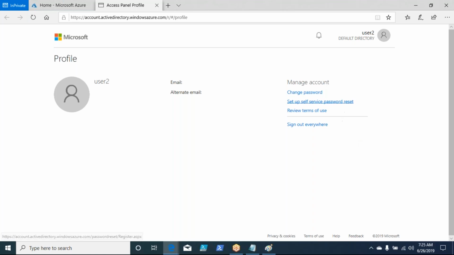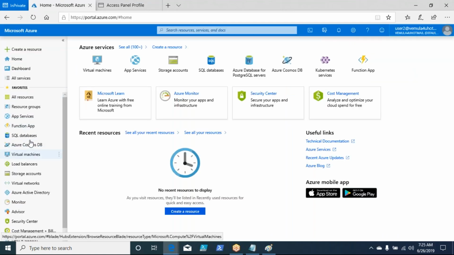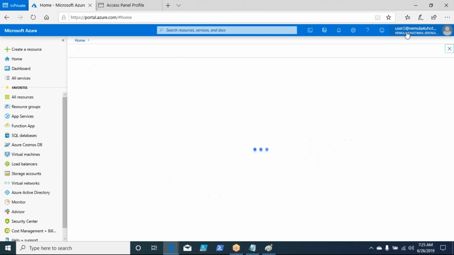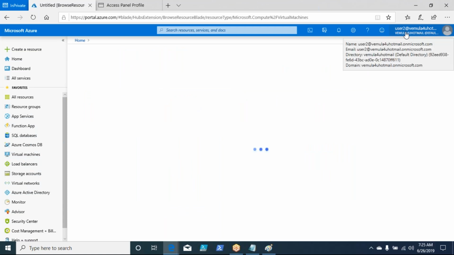Okay, so let us say that you forgot your password. You can reset your password using self service rather than calling the help desk and asking them to reset it. You can change the password from here. Now, it's just a portal to which he has access. He will not be able to go and create a virtual machine. It won't allow him because he doesn't have the right permissions to create.